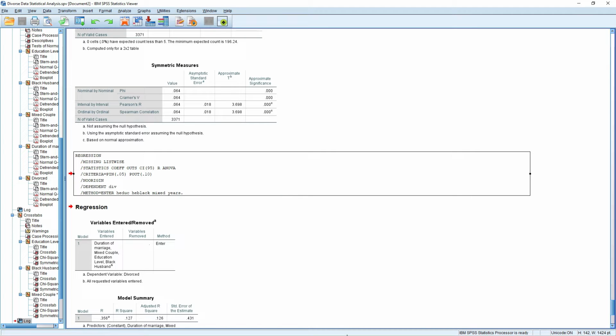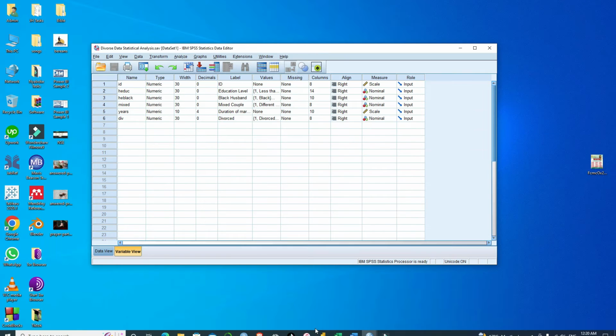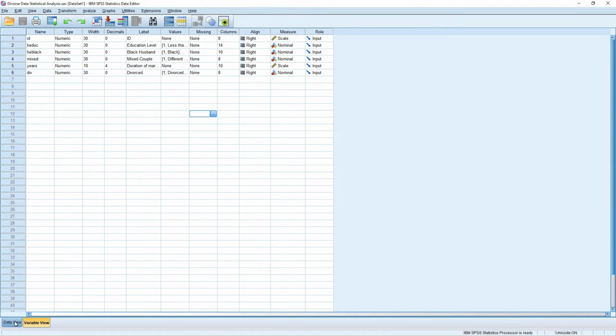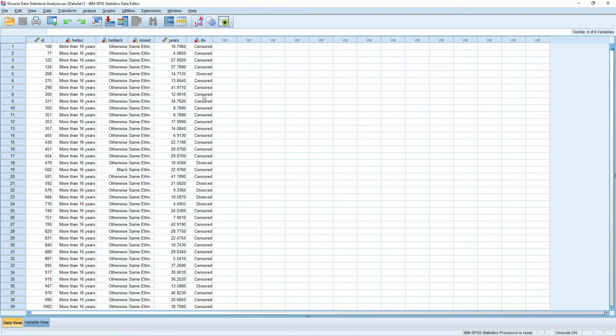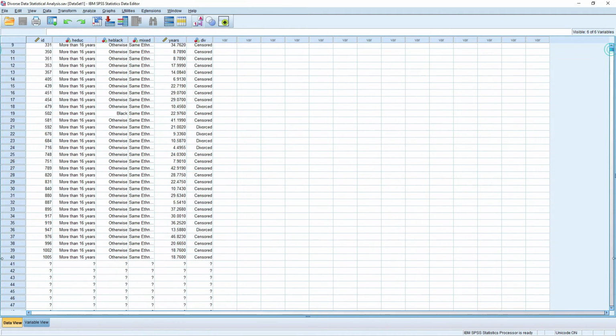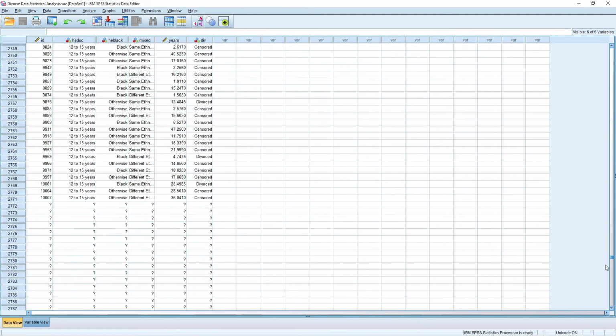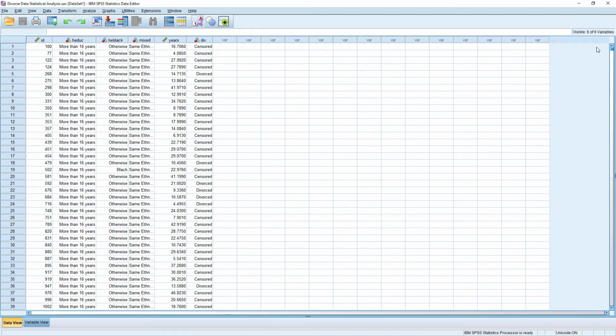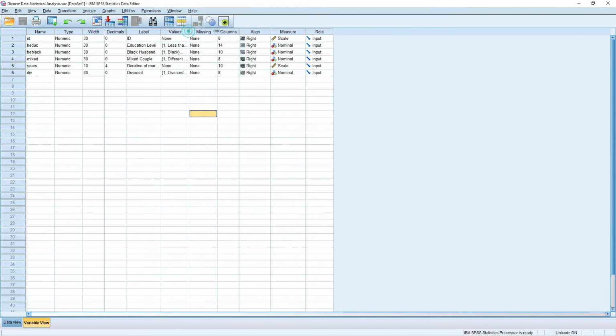This was the output file for the SPSS analysis, and the input file is this. So I was given data regarding all the factors in divorce. So this is the data. It has about 3,000 entries. So this is the data that I analyzed, and I was given raw data that had no format. So I had to organize it so that it can be in a good format.